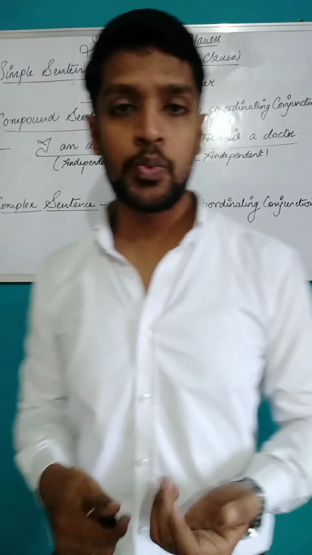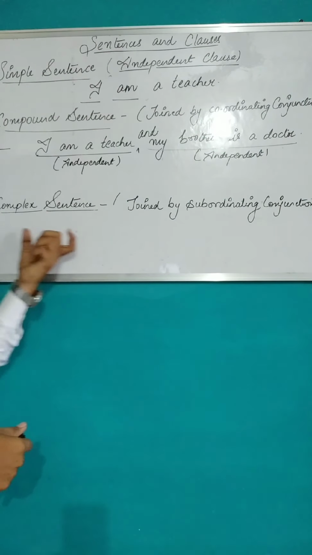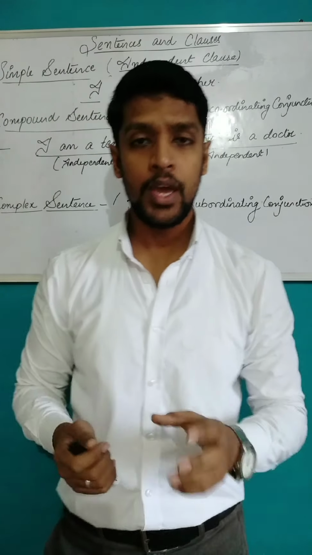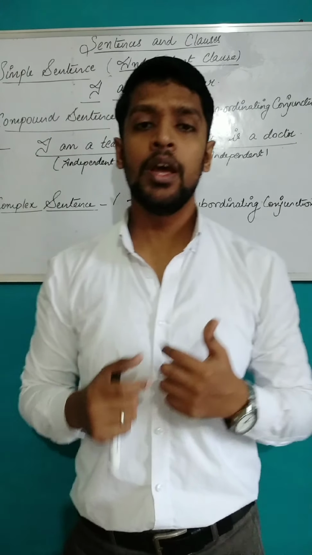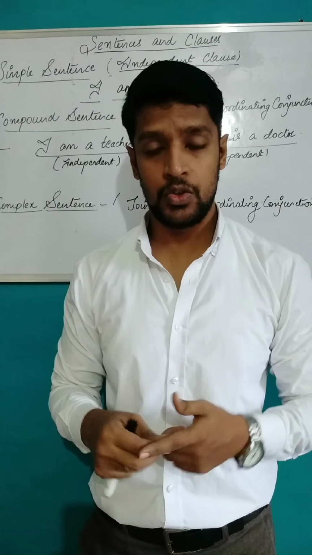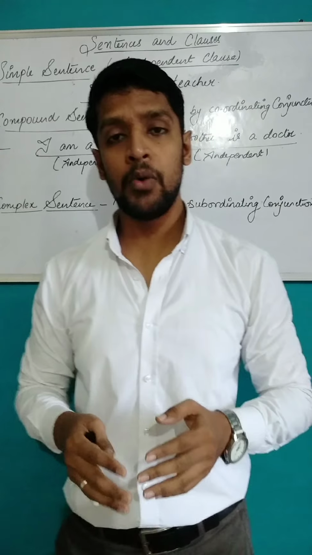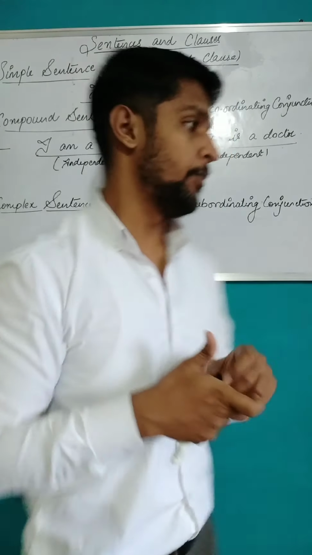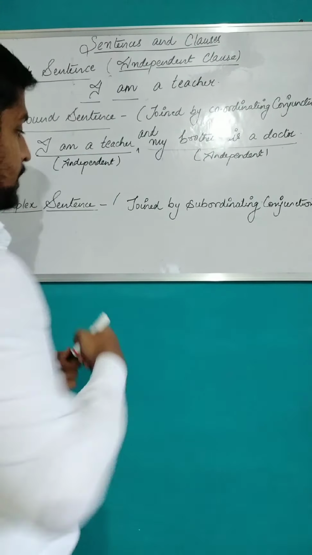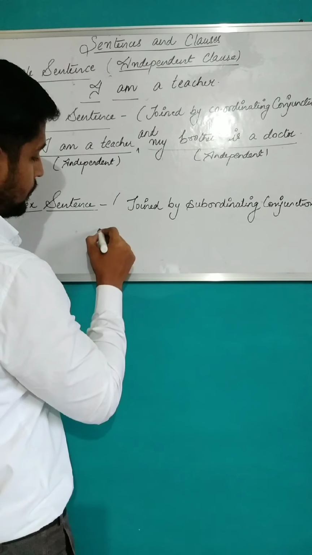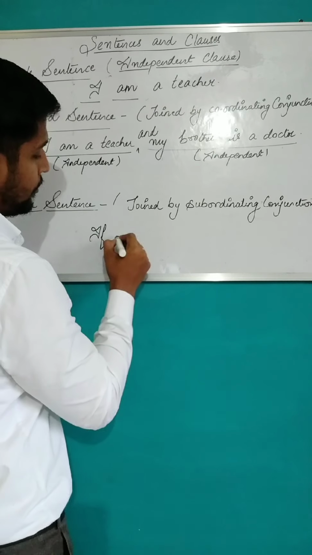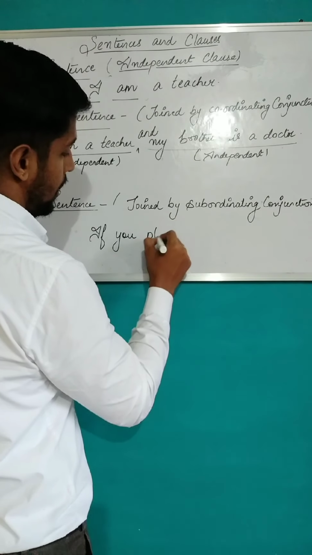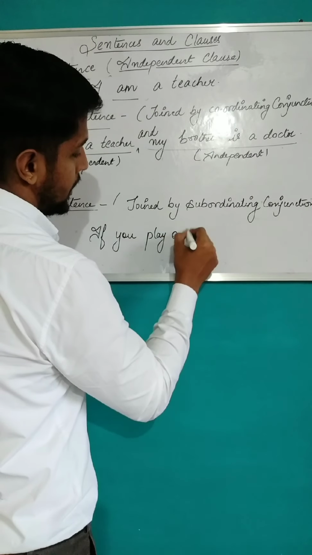Let's move to the next one, that is the complex sentence. A complex sentence is a sentence in which we have one independent clause and one dependent clause. We have already discussed the independent clause. Let's talk about the dependent clause now. Let's take a small example to understand. If you play outside,